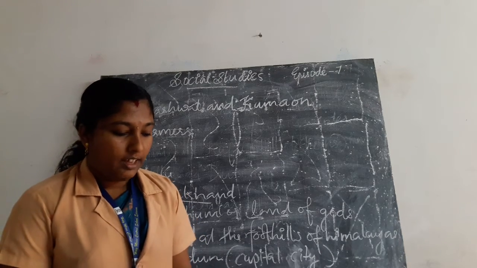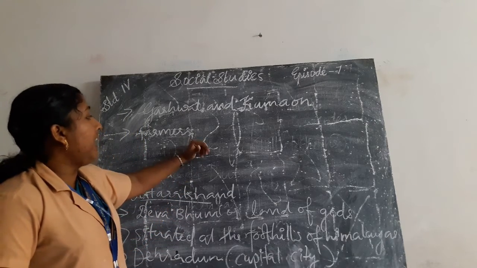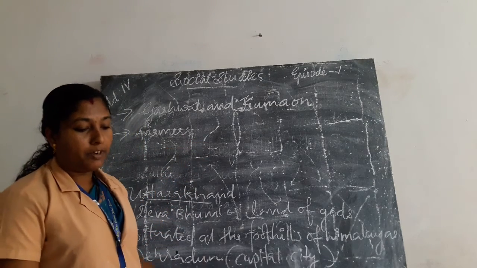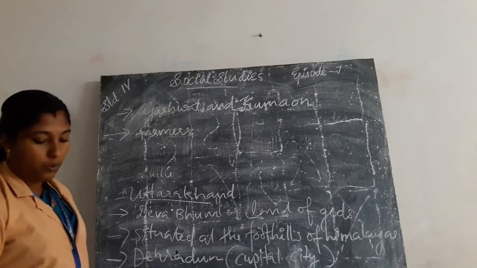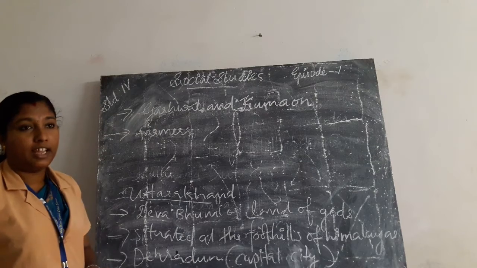Then in Uttarakhand we can locate many famous religious places like Haridwar, Rishikesh and Badrinath.